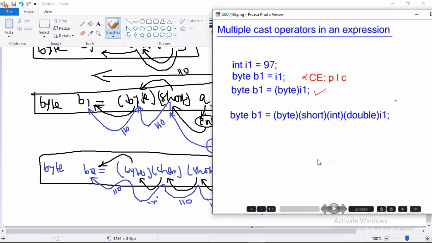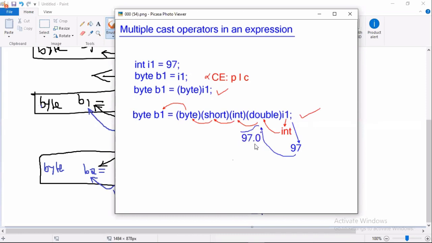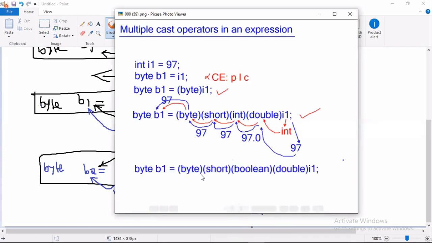Working with multiple cast operators. We can use multiple cast operators in an expression. Then what does the compiler do? The compiler verifies whether neighbor data types are compatible or not. Int to double, double to int, int to short, short to byte, byte to byte: allowed? Yes. Then what does the JVM do? The JVM takes the value available in the variable, verifies it is in the range of double. Yes. It returns 97.0. Given to int, returns 97. Given to short, returns 97. 97 given to byte, finally storing 97 only in byte.